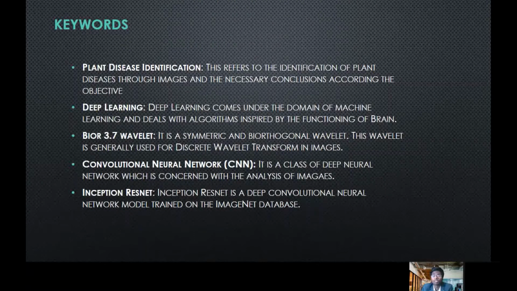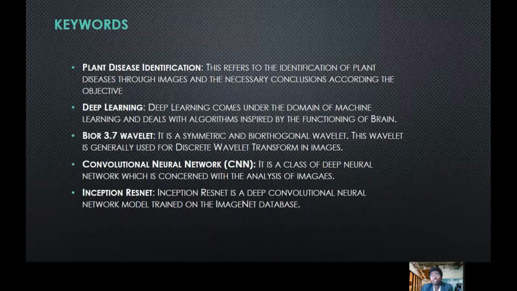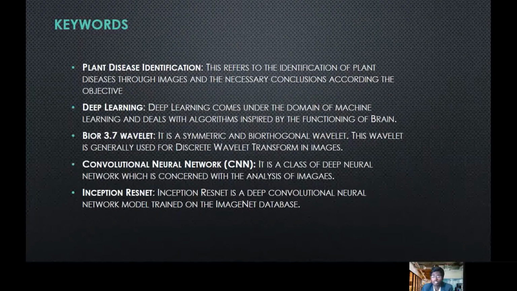The wavelet, Bayer 3.7 wavelet, is a symmetric and biorthogonal transform in image. CNN is a class of deep neural network which is concerned with the analysis of images. The model which I have used for the study, Inception ResNet, is a deep CNN trained on ImageNet database, which is a very vast and extensive dataset available on the internet.